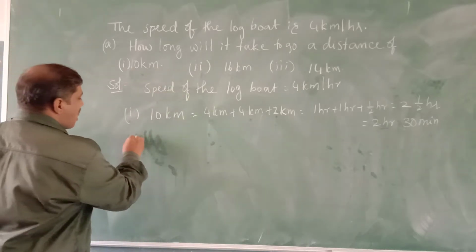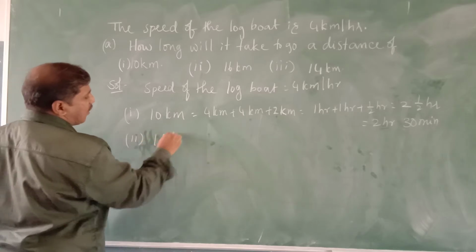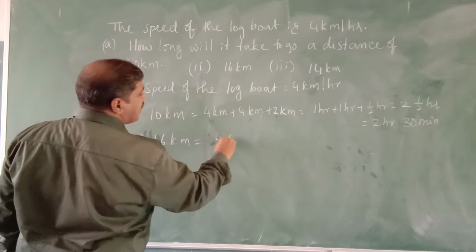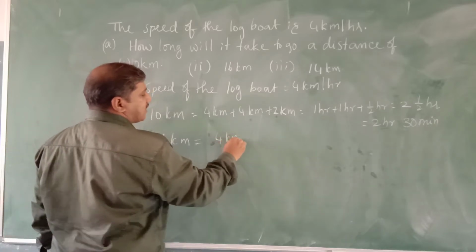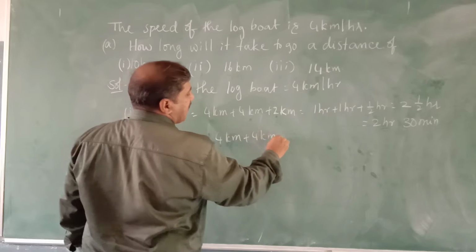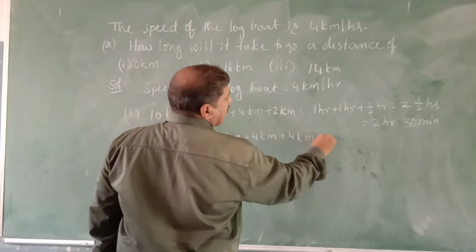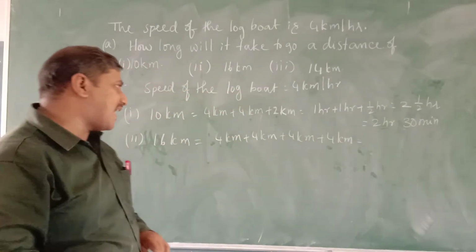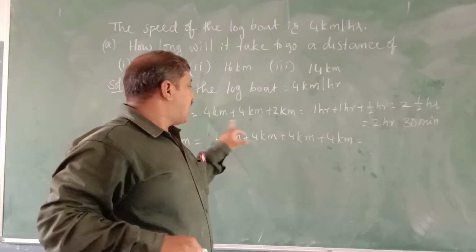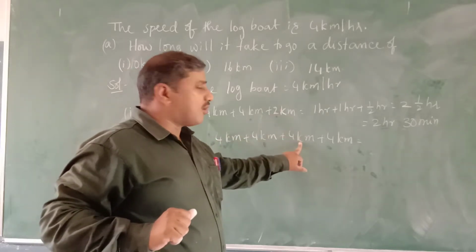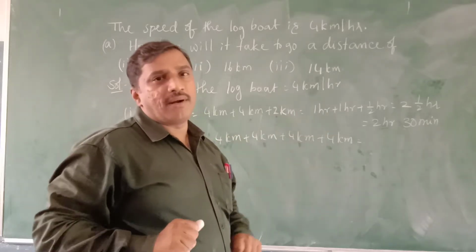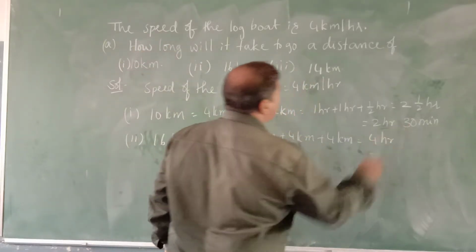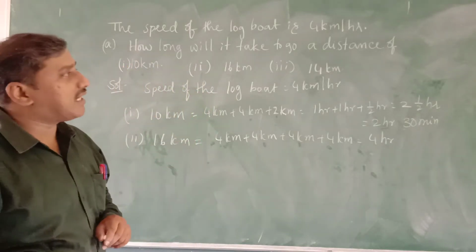Next, the second part. How long will it take to cover 16 kilometers? 16 kilometers we can write as 4 into 4, or 4 kilometers plus 4 kilometers plus 4 kilometers plus 4 kilometers. 4 kilometers 1 hour, again 4 kilometers 1 hour, next 4 kilometers 1 hour, and next 4 kilometers 1 hour. So a total of 4 hours it will take to cover 16 kilometers.